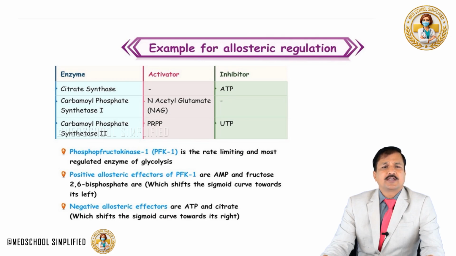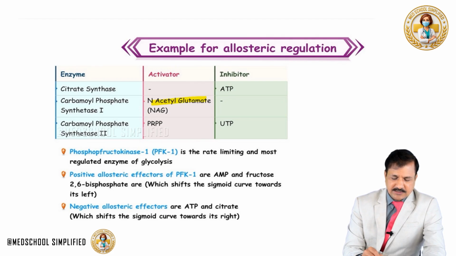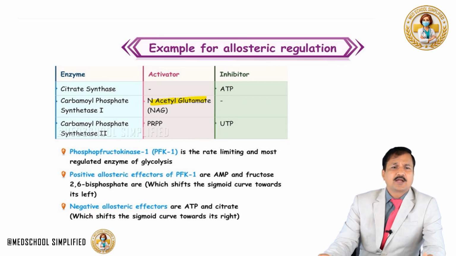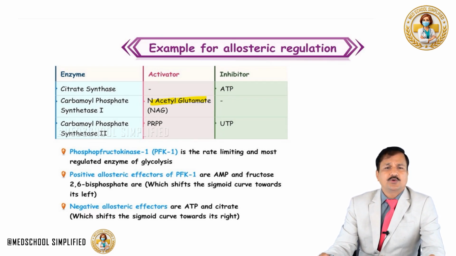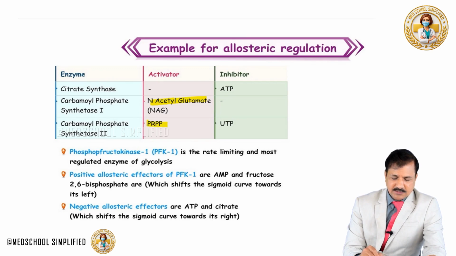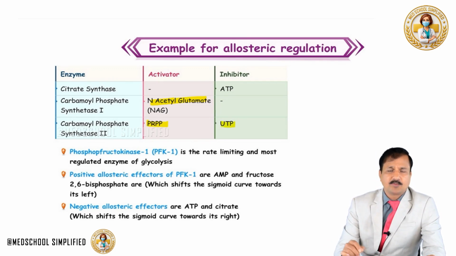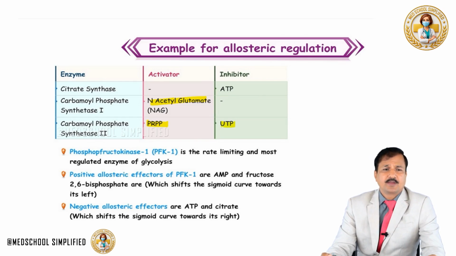Carbamoyl phosphate synthetase 1, positive allosteric modulator is N-acetyl glutamate; carbamoyl phosphate synthetase 1 is the enzyme involved in the urea cycle. And carbamoyl phosphate synthetase 2 enzyme, allosteric activator is PRPP, whereas the negative allosteric modulator is UTP.